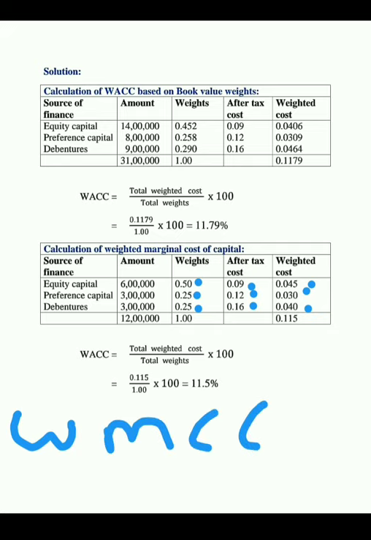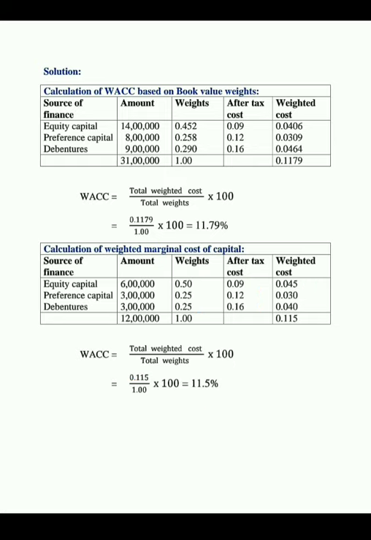Now weighted marginal cost of capital, that is WMCC, is equals to the formula will be same, that is total weighted cost divided by total weights into 100. So here the total weighted cost is 0.115, so 0.115 divided by 1 into 100, that is equals to 11.5%. So this is the procedure for the calculation of weighted marginal cost of capital, that is